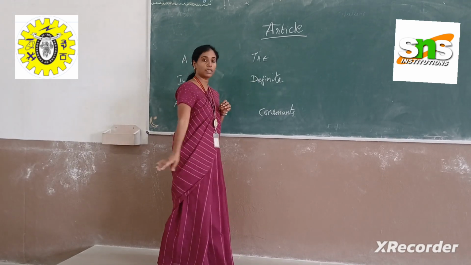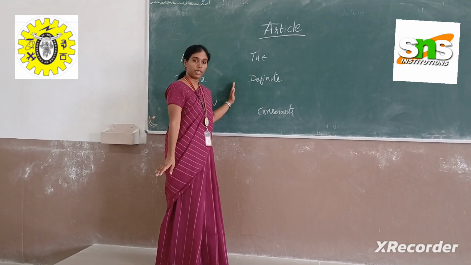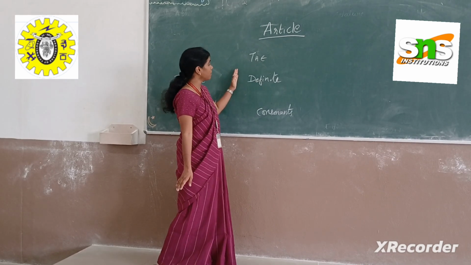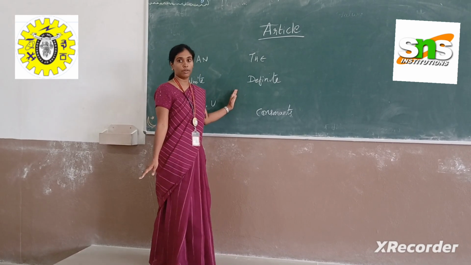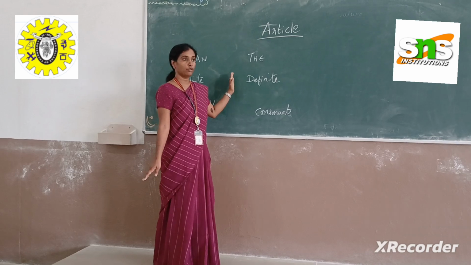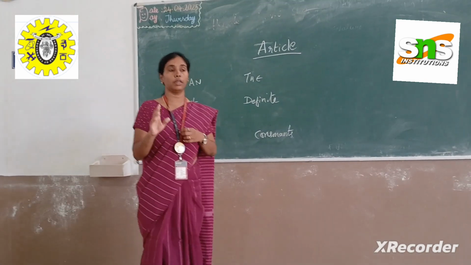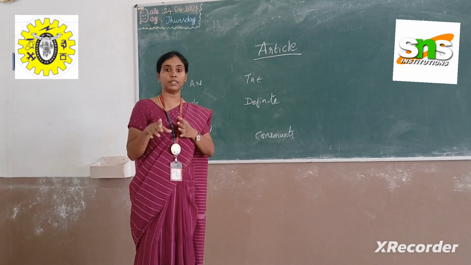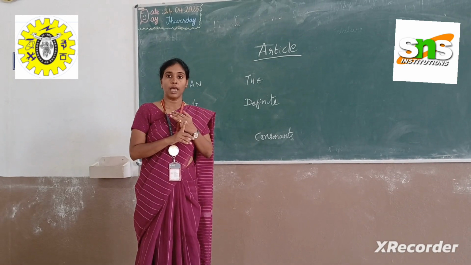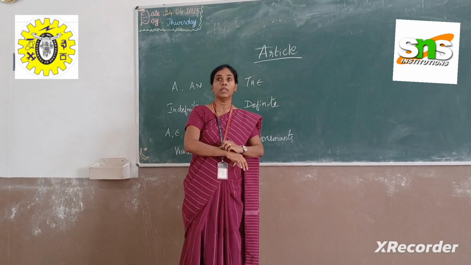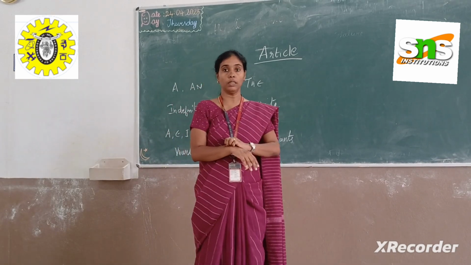So specifically when we mention a person, we use the. The definite article is always used before a specific person or place or thing. We use the before all the unique things that exist in the world, like the sun. Before all the book names we use the: the Ramayana, the Mahabharata, the Quran.